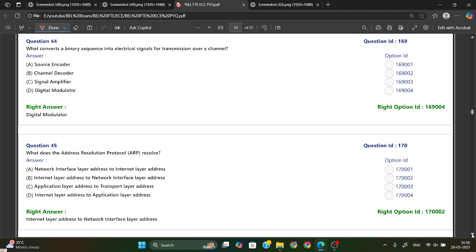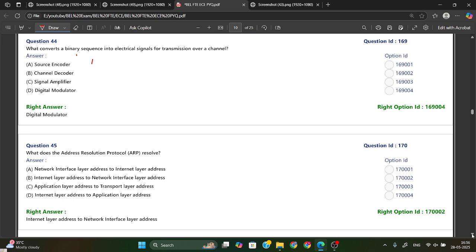What converts a binary sequence into an electrical signal for transmission over a channel? Okay, so we need to convert a binary sequence into an electrical signal.